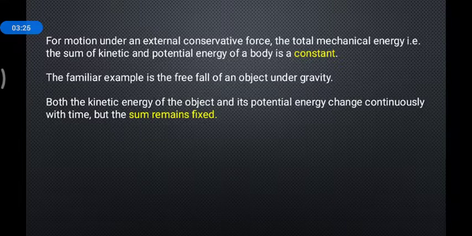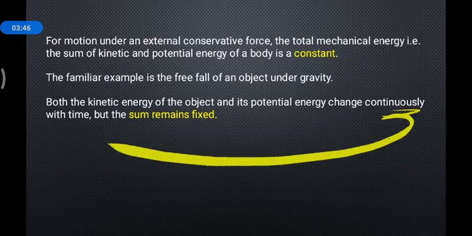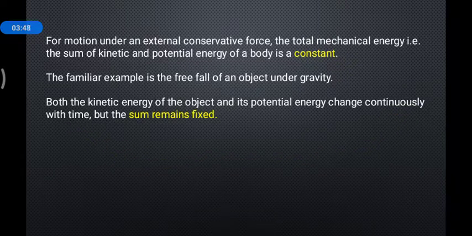Both the kinetic energy and the potential energy of the object change continuously. If we release a ball from the topmost level to the ground level, when you hold it, it has potential energy, but when you release the ball it is in free fall under gravity. The potential energy it has in the steady state is continuously converted with time into kinetic energy, but the summation of potential energy and kinetic energy is the same. It means it is fixed. That is called conservation of energy.